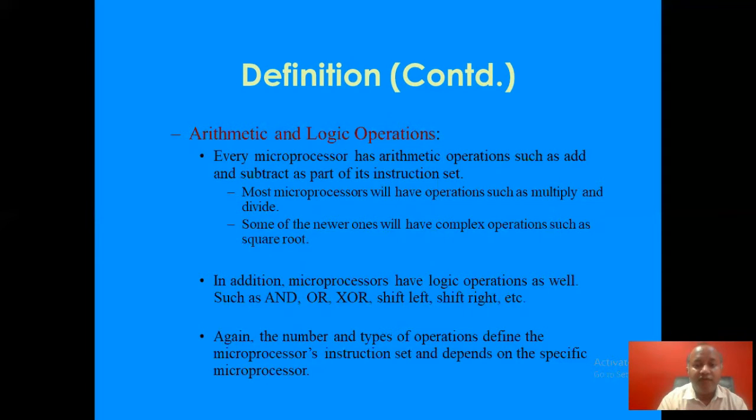Some of the newer ones will have complex operations such as square root also. In addition, microprocessors have logical operations like AND, OR, XOR, shift left, shift right, etc. The number and types of operations define the microprocessor's instruction set and depend on the specific microprocessor.